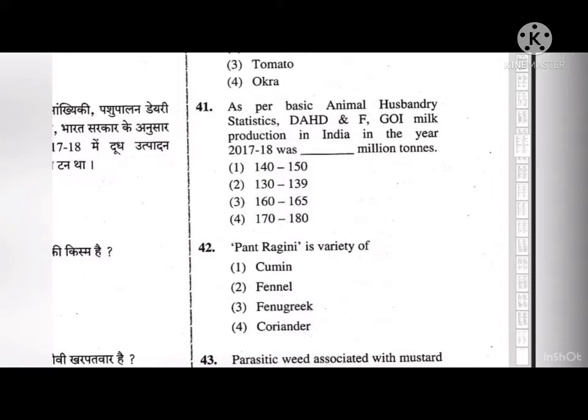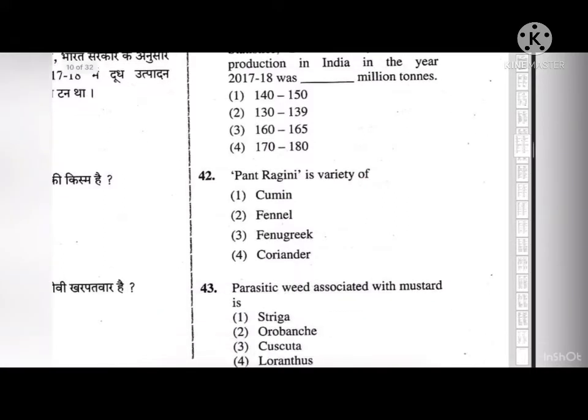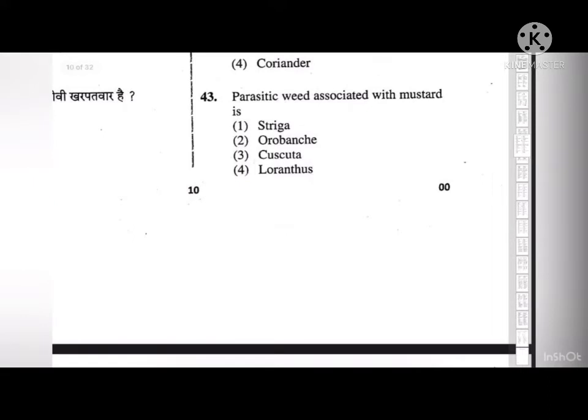Okay. Next, Pantragini is a variety of cumin, fennel, fenugreek or coriander? So the Pantragini is a variety of fenugreek. Next, the parasitic weed associated with mustard is Striga, Orobanche, Cuscuta or Loranthus? So the correct answer to this is second, that is Orobanche.